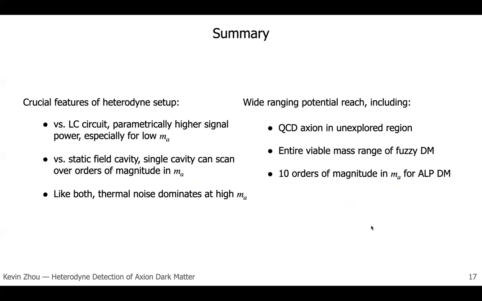In summary, the heterodyne approach has some crucial qualitatively new features compared to existing approaches. Compared to an LC circuit approach, we have a parametrically higher signal power, which becomes especially important at lower m_a. Versus a static field cavity, a single cavity using the heterodyne approach can scan over many orders of magnitude in m_a using relatively small displacements of the walls. However, like both approaches, at high axion masses, thermal noise dominates, and this allows the reach to be estimated relatively straightforwardly. If this reach can be realized, then there's a wide range of physics potential, including probing the QCD axion in a heretofore unexplored region, probing the entire viable mass range of fuzzy dark matter, and 10 orders of magnitude in axion mass for ALP dark matter.